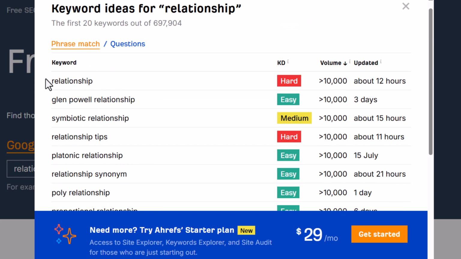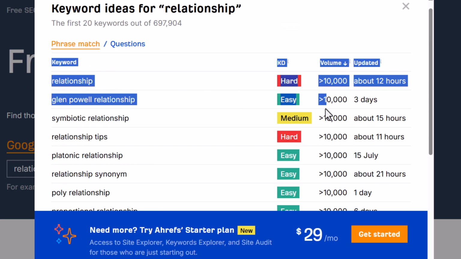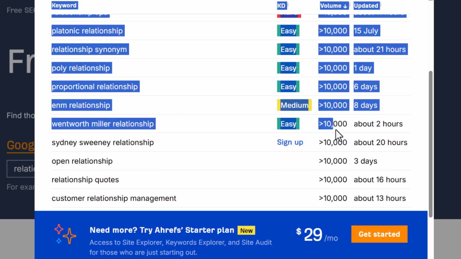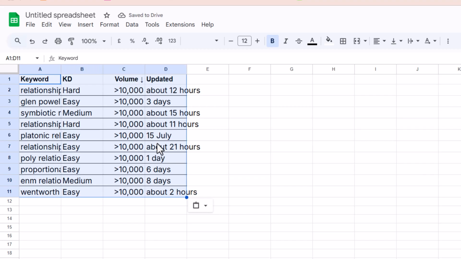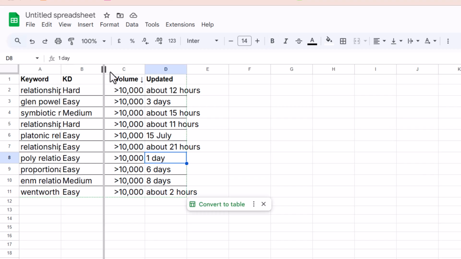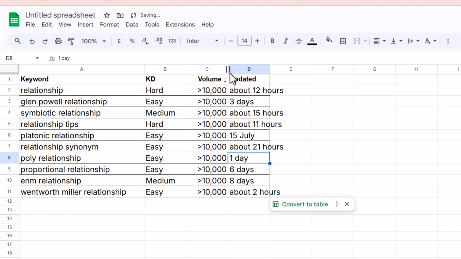So here I just copy these keywords, because these have the keyword difficulty written on them, so I will just copy that and paste it into our Google Sheet. Now you can see here in the sheet I will just paste the data that we have recently copied. You can see keyword difficulty is also written and the volume is also written.